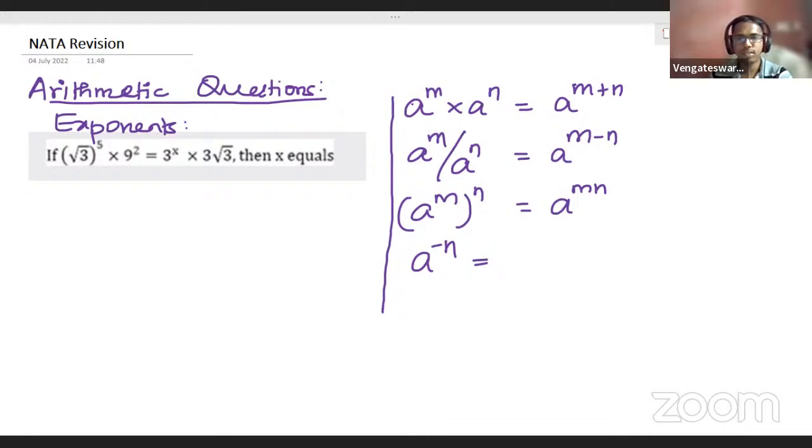Can you complete it? I can see a partial answer from Adarsh. Good, very good. Shailesh, great, very good. Yes, that's how it works.